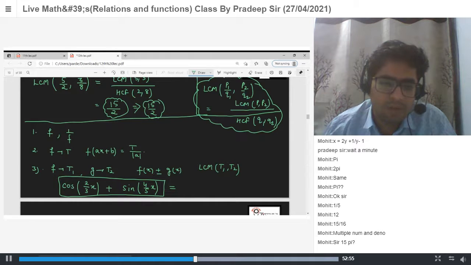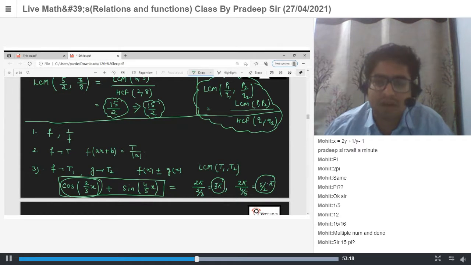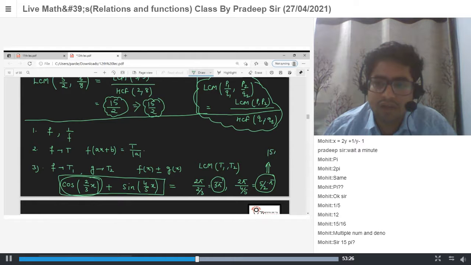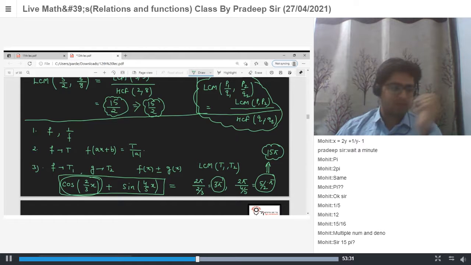15 pi. How? The period of the first function is 2 pi upon 2 by 3, which is equal to 3 pi. And the period of the second function is 2 pi upon 4 by 5, which is 5 by 2 pi. Now we have two numbers, 3 pi and 5 by 2 pi. So the LCM of 3 by 1 and 5 by 2 is 15. So the period of the given function is 15 pi.